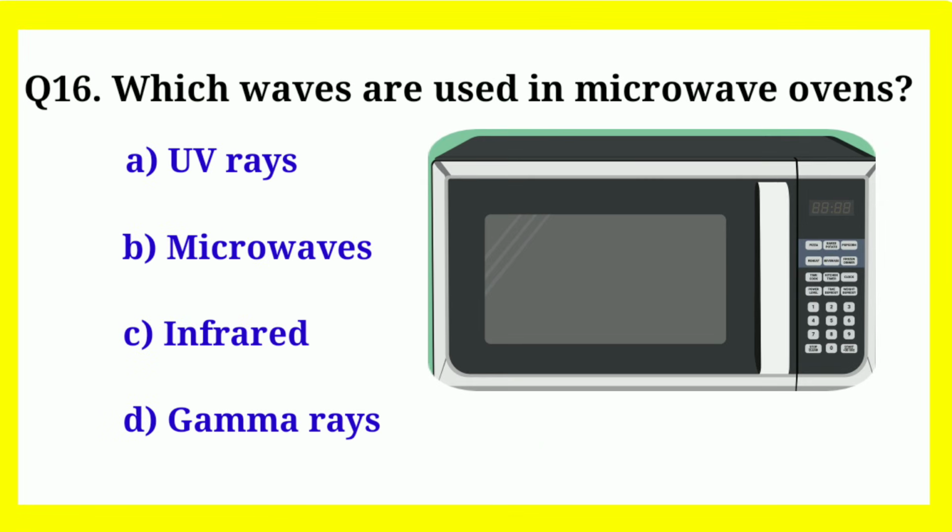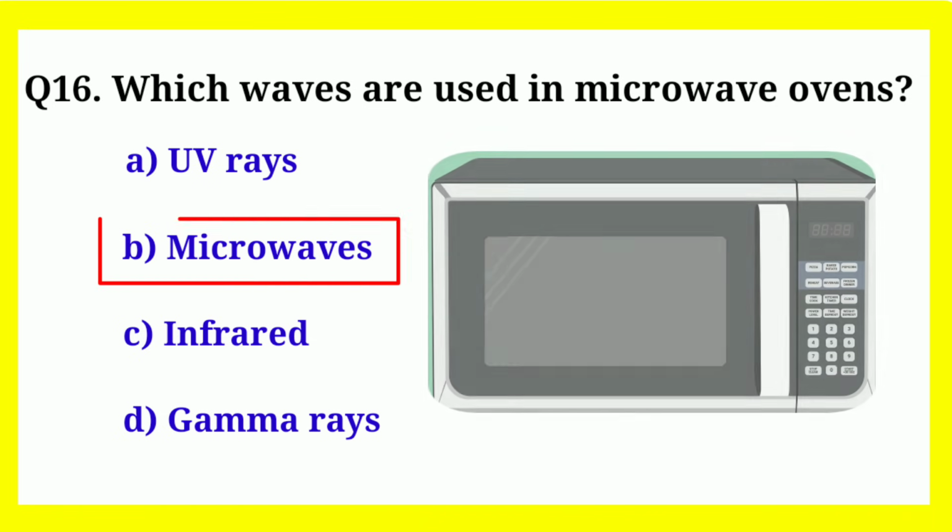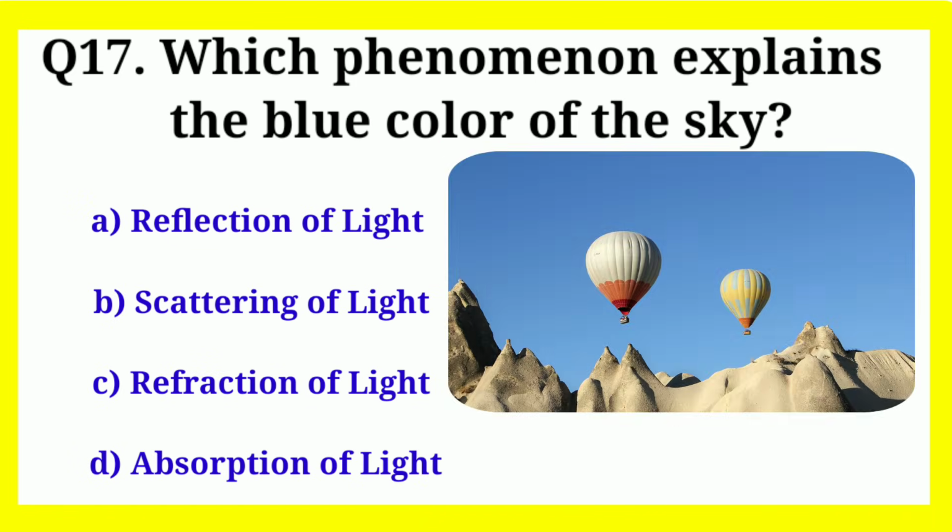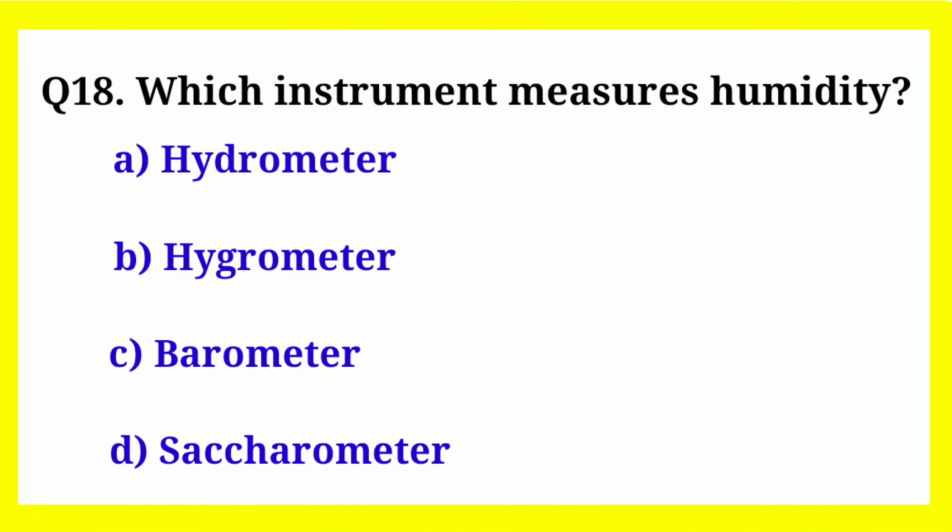Which waves are used in microwave ovens? Correct answer is microwaves. Which phenomenon explains the blue color of the sky? Correct answer is scattering of light. Which instrument measures humidity? Correct answer is hygrometer.